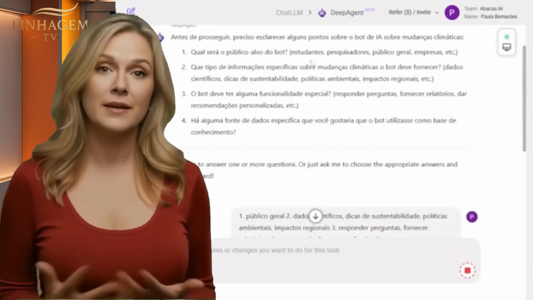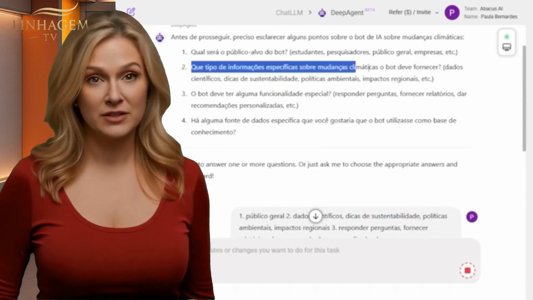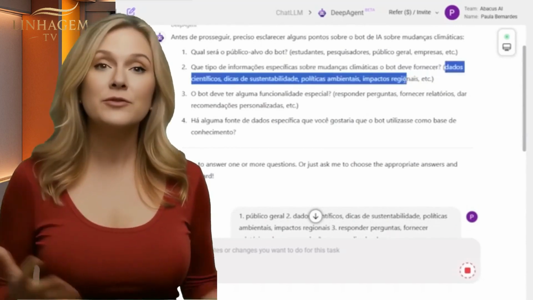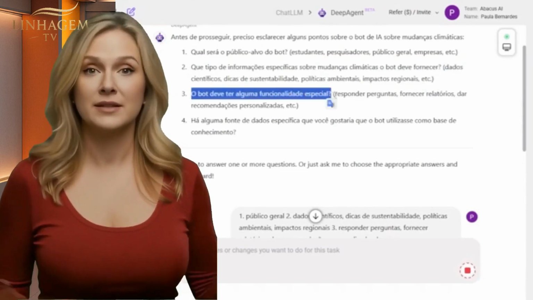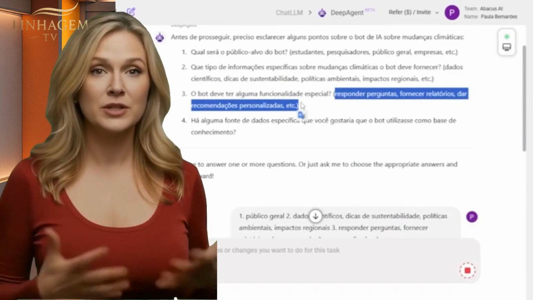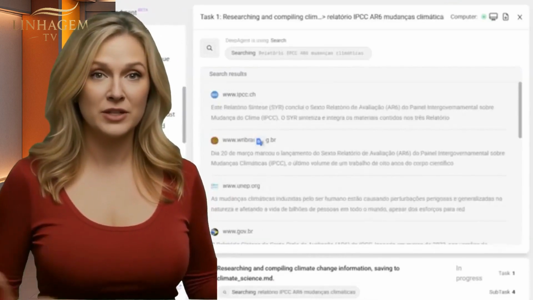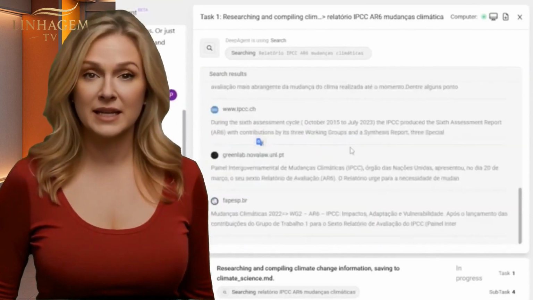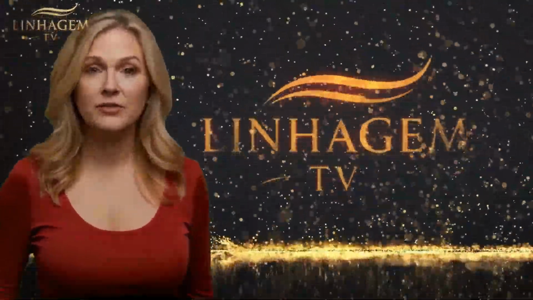How cute, right? Now, I asked it to create an AI bot about climate change. It asked who my target audience would be. I said it would be the general public. What kind of specific information about climate change should the bot provide? I put scientific data, sustainability tips, environmental policies. Should the bot have any special features? I wrote, answer questions, provide reports, give personalized recommendations. And I said that I don't have any specific data sources that I would like the bot to use as its knowledge base. Now let's watch it work here and see what it will create for us.